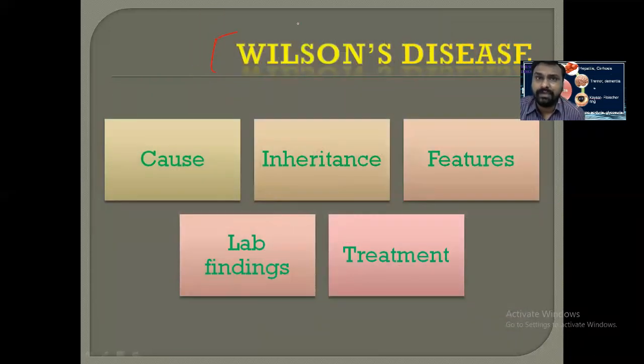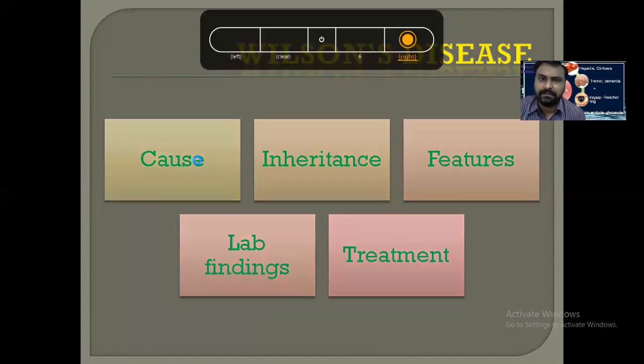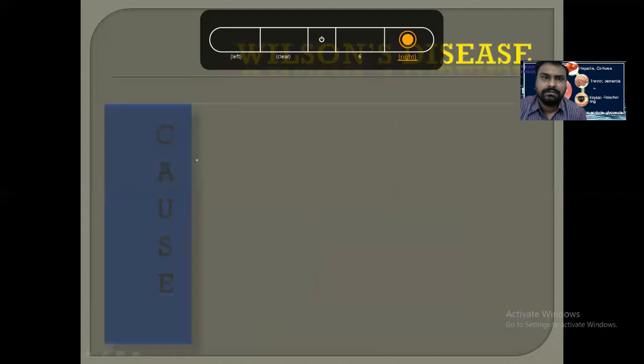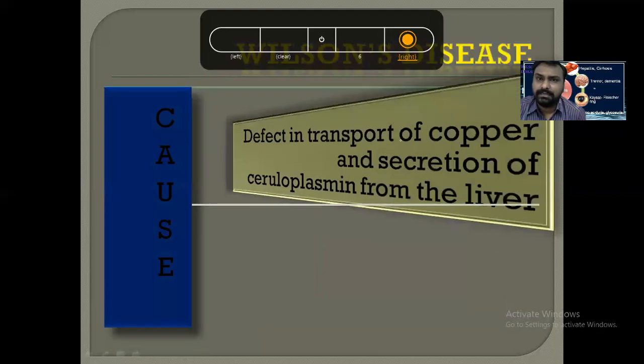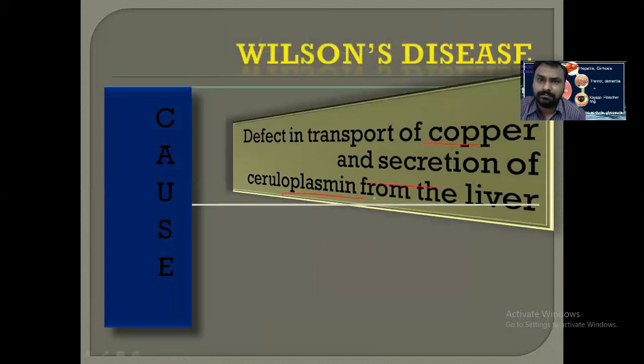Now we are coming to the very important disease, Wilson disease, very important in medicine, pediatrics, ophthalmology and general practice, as well as in biochemistry. We will see cause, inheritance, features, lab findings, and treatment. So what are the causes? As we know, there is a defect in transport of copper and secretion of ceruloplasmin from the liver. From the liver, copper is excreted in the bile, but this is defective because the ATP7B gene, which is present on chromosome 13, is defective.